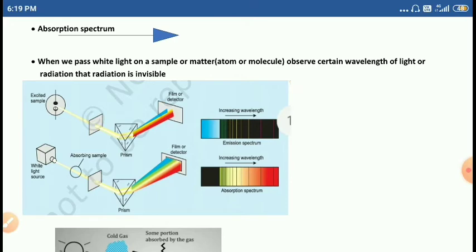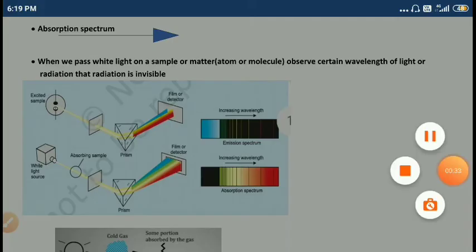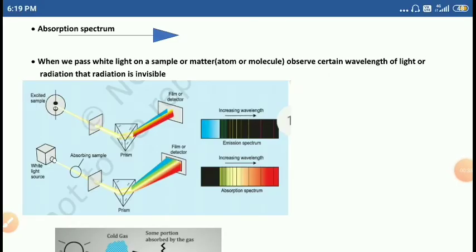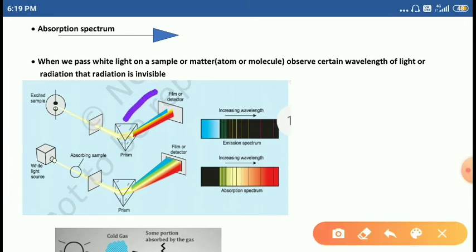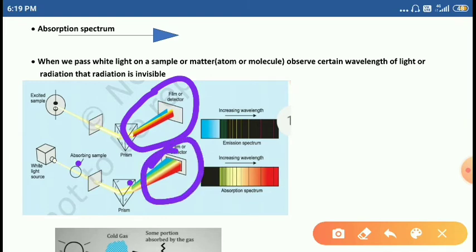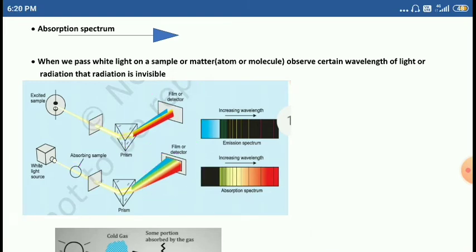When you pass a ray of light on the prism, you have to look here. The 7 different colors are observed. You are using white light, passing it through a sample, and then through the prism. Then you get the 7 different colors. Yes, students.